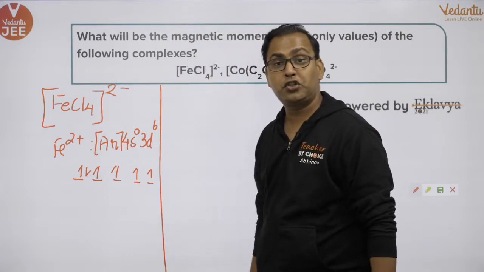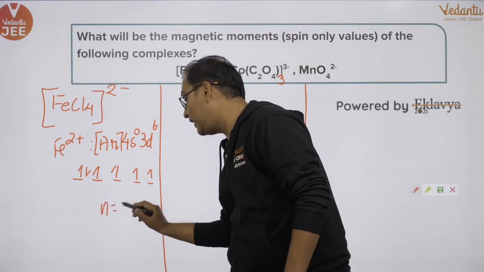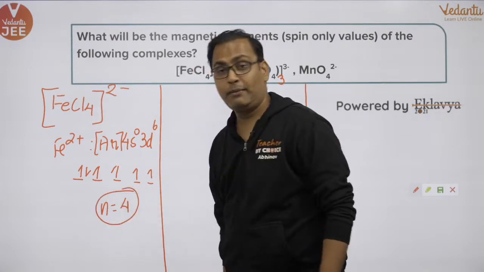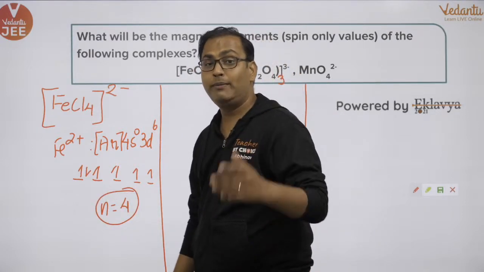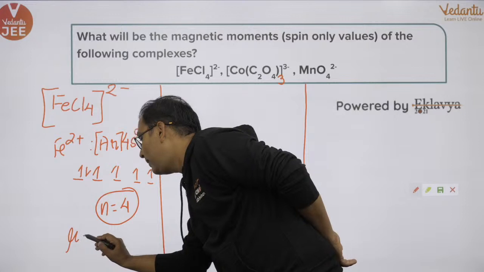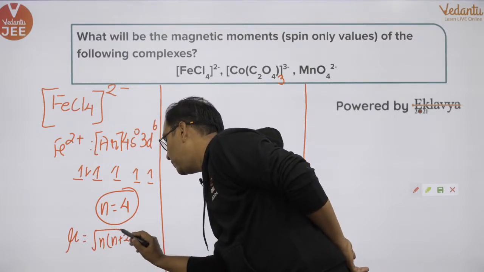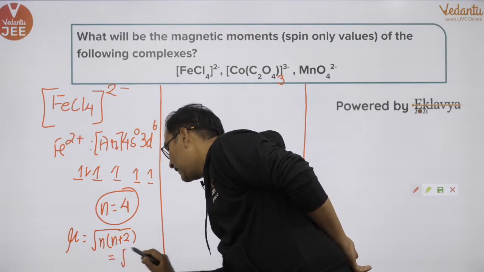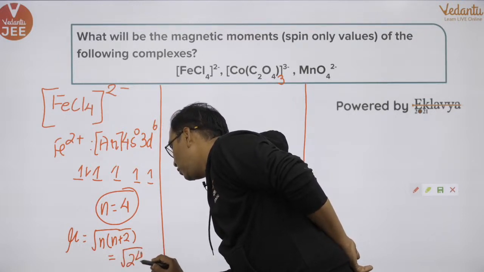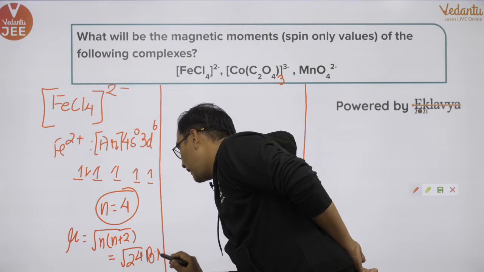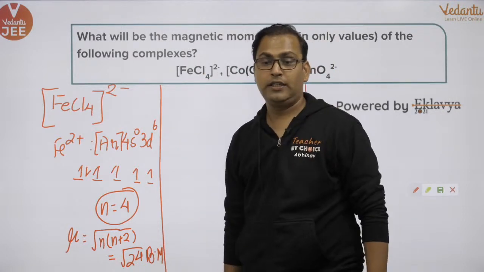How many unpaired electrons do we have? The number of unpaired electrons that we have is 4. What will be the magnetic moment? The magnetic moment formula is under root of n into n plus 2. Yes, and that comes out to be root 24 Bohr magneton.